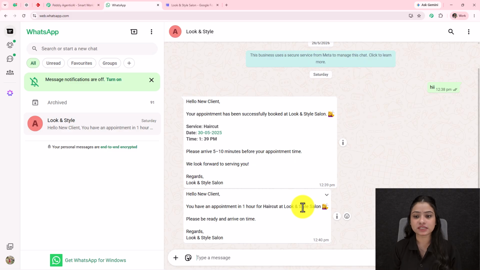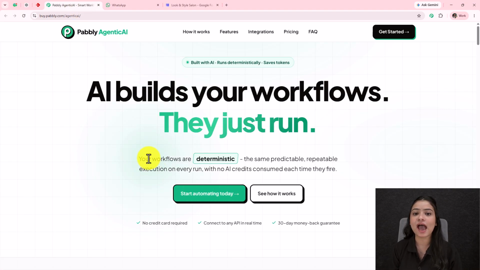And I have not created this automation with any coding or any programming skills, not even have I used the traditional methods to build this automation by selecting the application, selecting the triggers, actions, nothing at all. But I have done this entirely with the help of simple AI conversations, simple AI chats like we do with humans. And in simple terms, I have explained all my requirements to Pabbly Agentic AI and my work is done. So this is newly launched Pabbly Agentic AI, with the help of which we can create unlimited multiple complex workflows, that too without the traditional methods, just with the help of simple conversations.